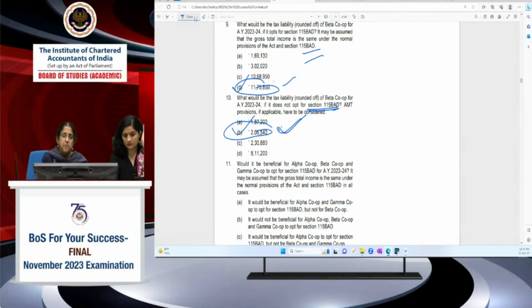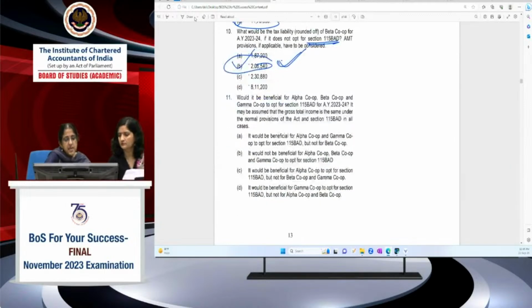Gamma should opt for it. Because why? Gamma does not get deduction under ATP. Being a cooperative bank, it is not entitled to deduction under ATP. Therefore, 115BAD provisions are more beneficial to it because the tax rate is more beneficial. Fine. So the answer is, it would be beneficial for Gamma to opt for 115BAD, but not for alpha and beta. D is the correct answer.